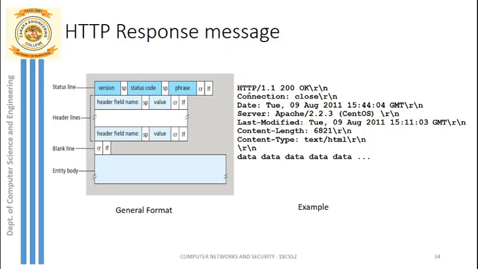So we'll see an example. Since we have used HTTP 1.1, that is the version name. Next, the status code is 200. That means everything is okay. Whatever the client has requested has been sent from the server side to the client side. Next is connection. That means once we send the response message, the connection will be closed. Next is date. This date is nothing but the date and time at which the requested object is sent.